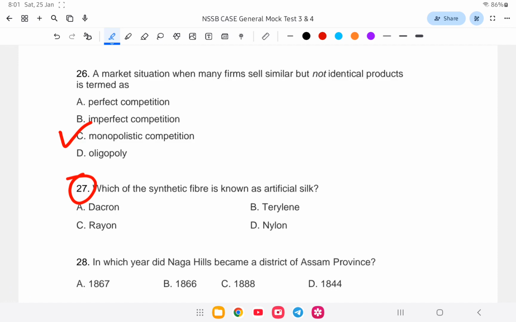Which of the synthetic fiber is also known as artificial silk? Is it A. Dacron, B. Terylene, C. Rayon, or D. Nylon? The answer is what? Rayon. Option number C is the correct answer.